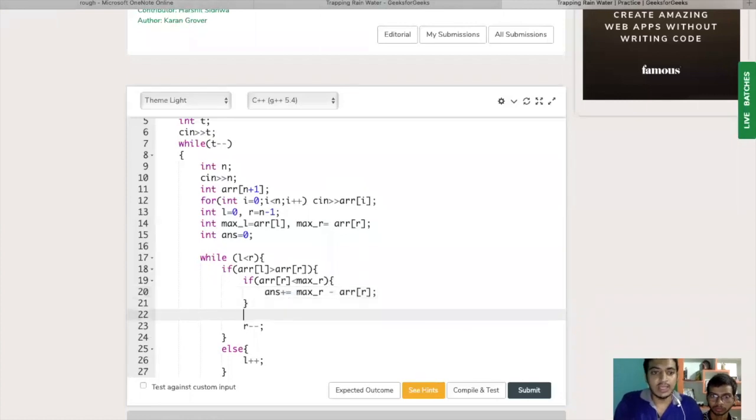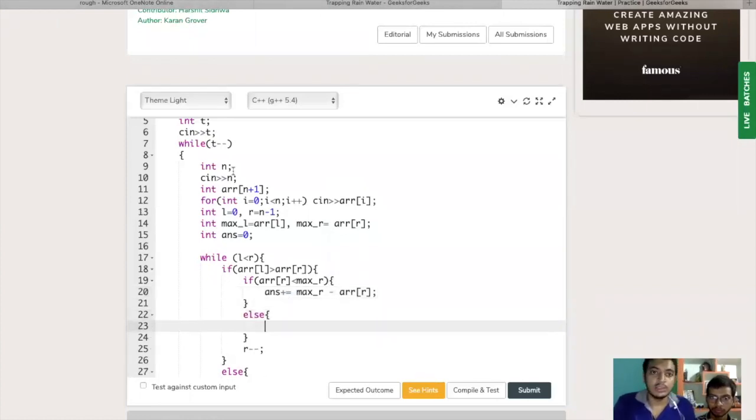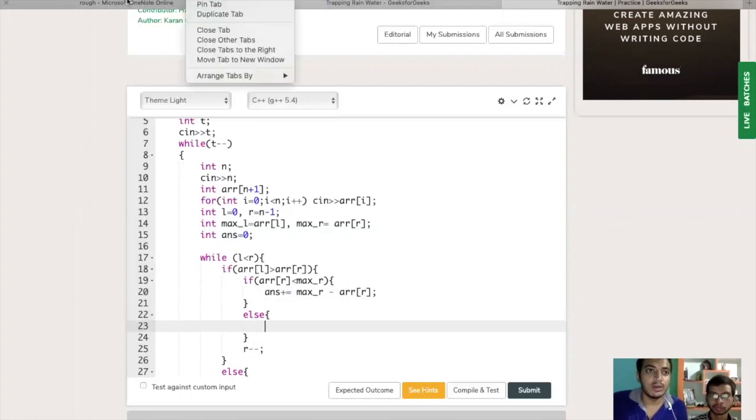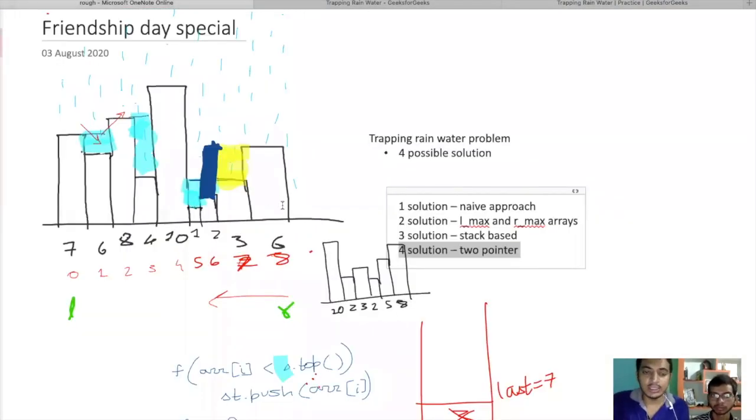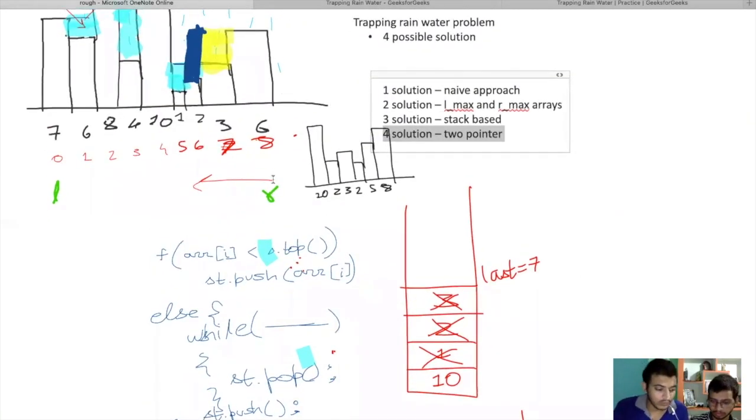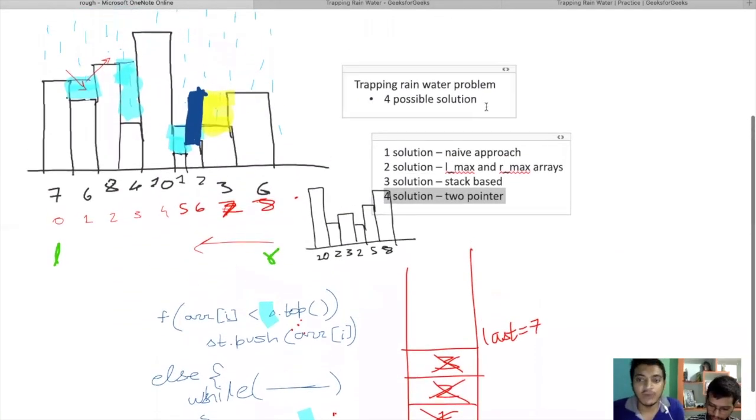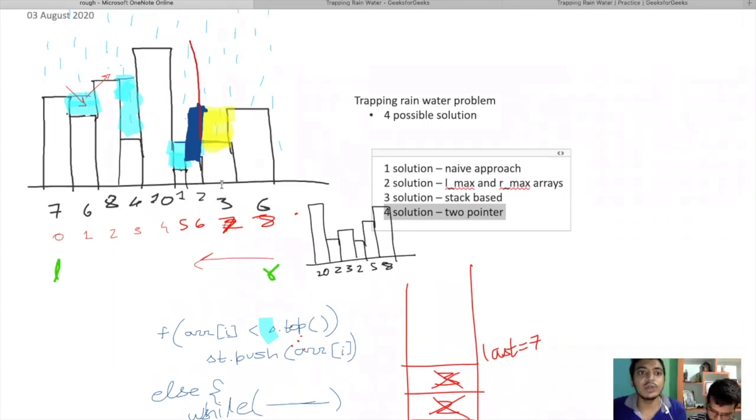And in the else part, when the next building is actually greater than the previous building. For example, instead of 3 we had, let's take 7. So in that case, what we would have done, we would have updated the value of R max, right? In that case we could not have calculated the answer for that iteration, because no amount of water can be stored above that building, because water will spill from the right side. So we cannot store water above this building.